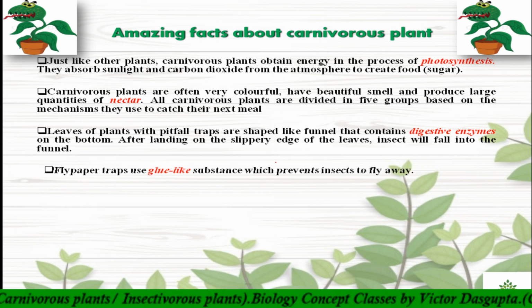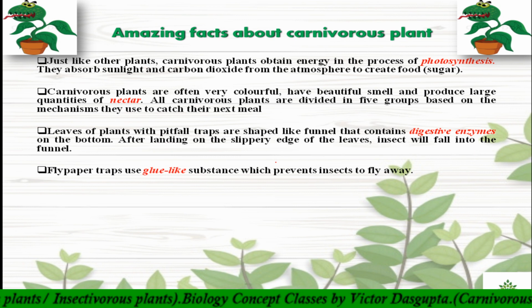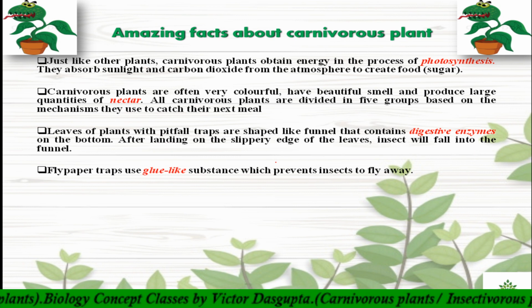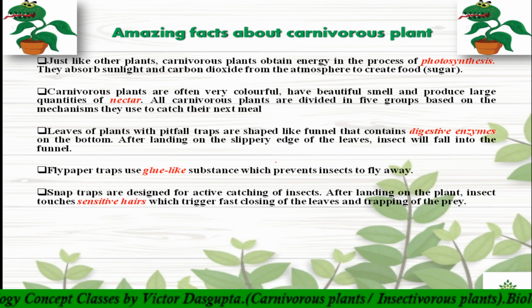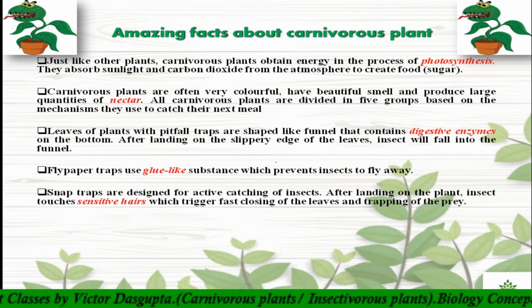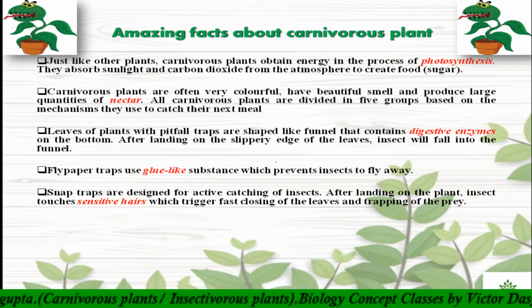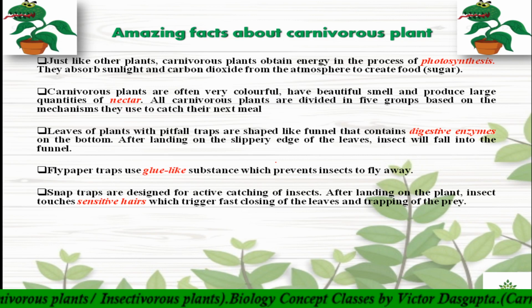In the flypaper traps, that is the sundew we have discussed, glue-like substances are there to trap the insects. In the Venus flytrap, there are sensitive hairs, the trigger hairs; a total of 6 trigger hairs are there.